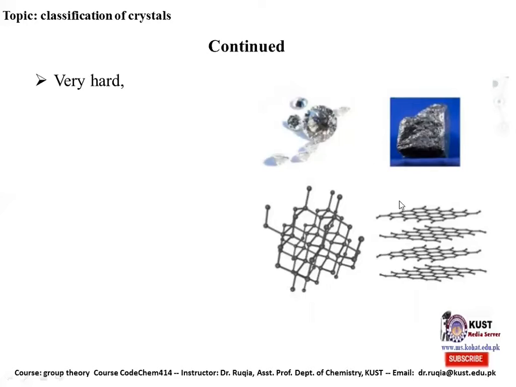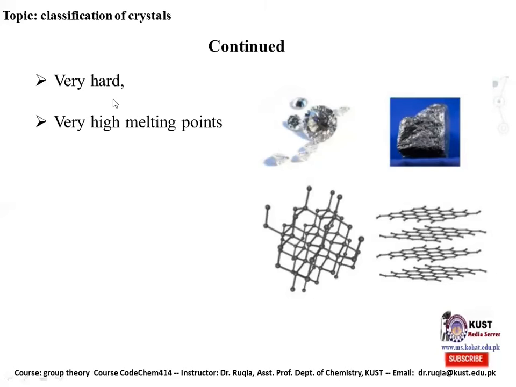These are examples of the covalent crystals. Diamond, and you can see the tetrahedral structure of the carbon atom, where the carbon atoms are arranged in tetrahedra. And this is graphite. You can see that the carbon atoms are arranged in hexagonal rings, and these hexagonal rings make sheets. The sheets are connected with each other through van der Waals forces.